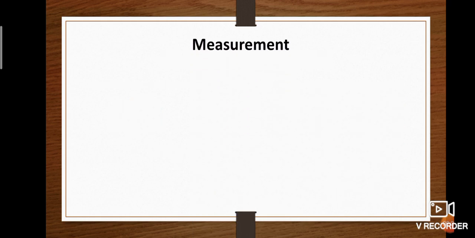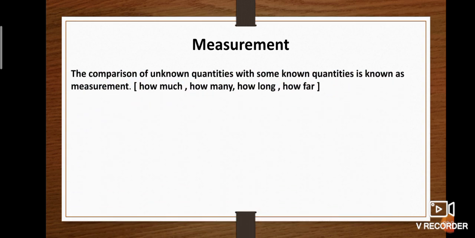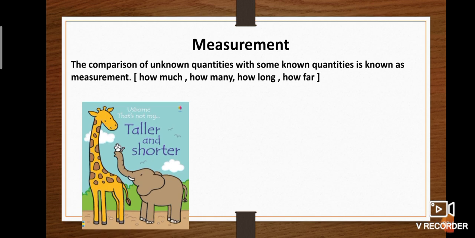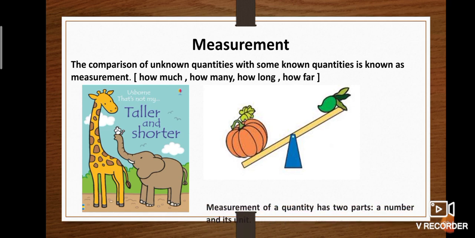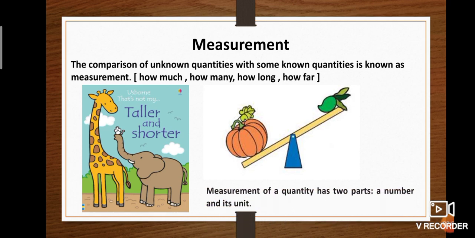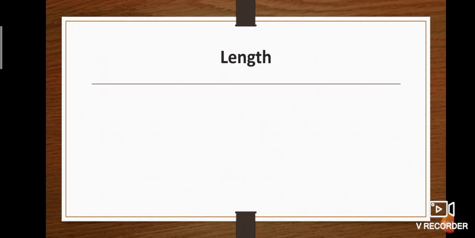Let us start. What is measurement? The comparison of unknown quantities with known quantities is known as measurement. That is, shorter and taller to compare the height, heavier and lighter to compare the weight of different things in our daily life. From this, we will get an answer for how much, how many, how long, how far of a particular object. Measurement of a quantity has two parts, that is number and its unit. For example, the length of a book is 5 centimeter, where 5 is a number and centimeter is a unit.